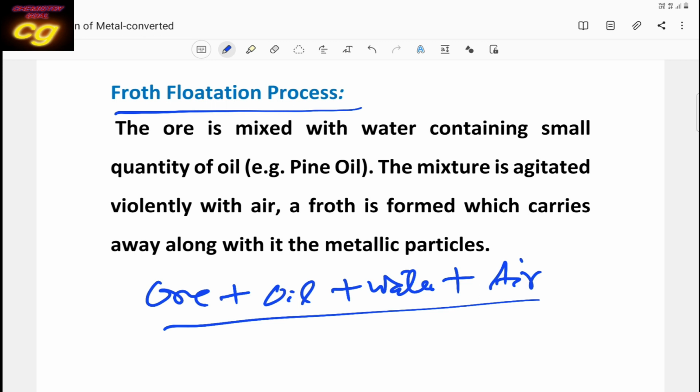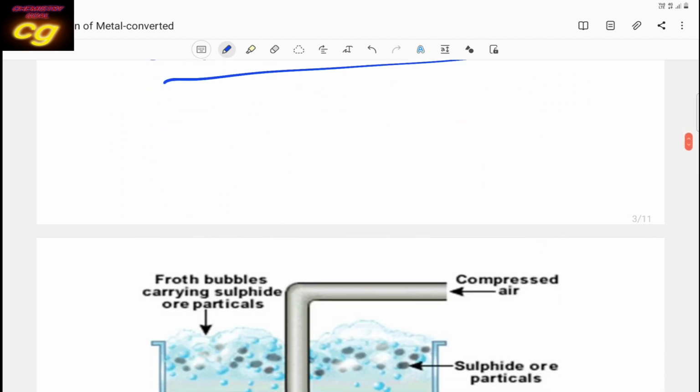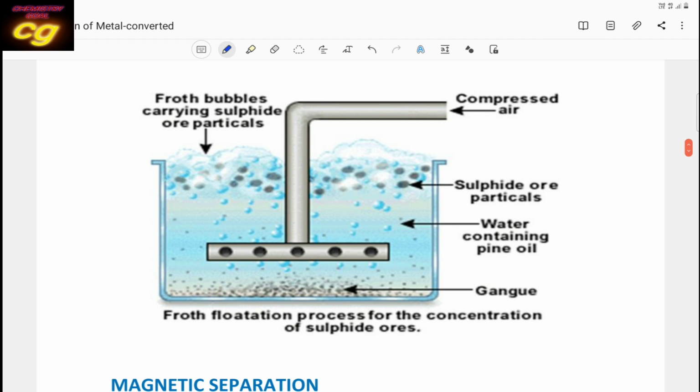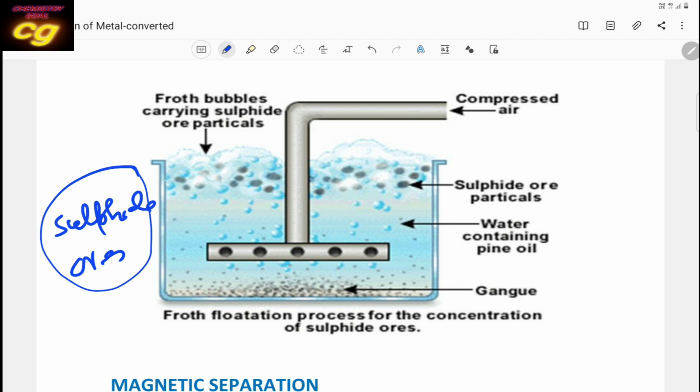When the mixture is agitated violently with air, the oil and ore will mix, and the mixture will float on the surface of water. You see the diagram, then you can understand. Here you see the froth flotation process, and here mainly sulfide ore is used. Sulfide ore is used in this froth flotation process.